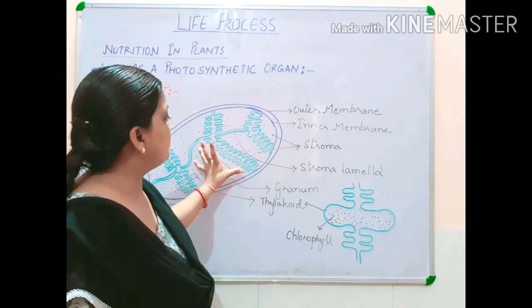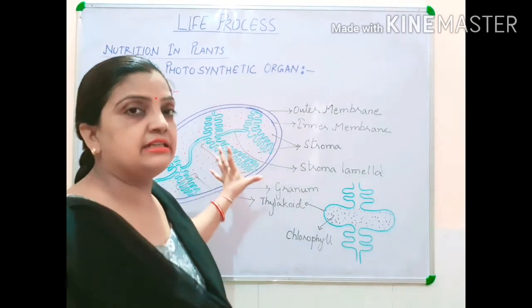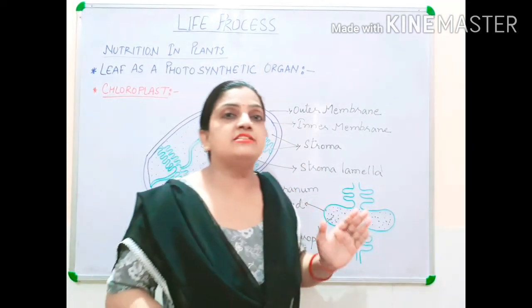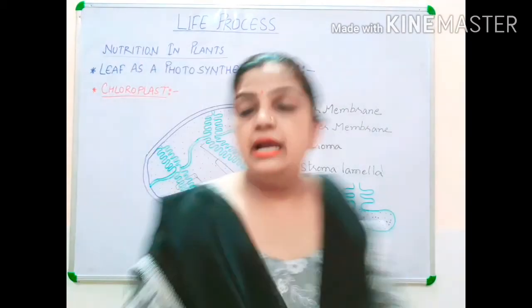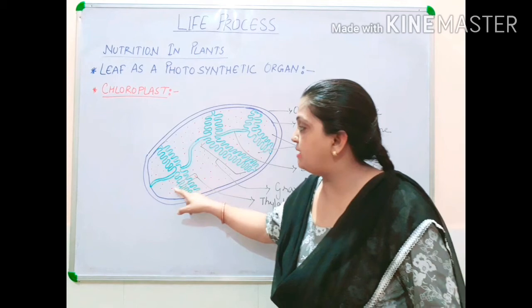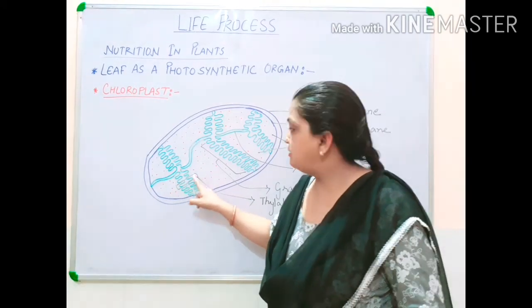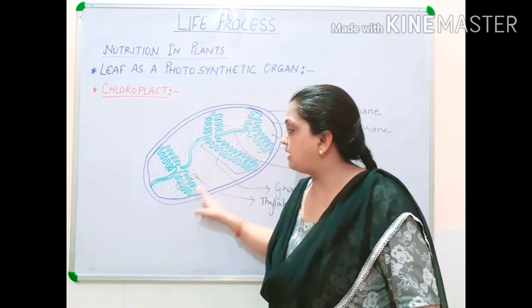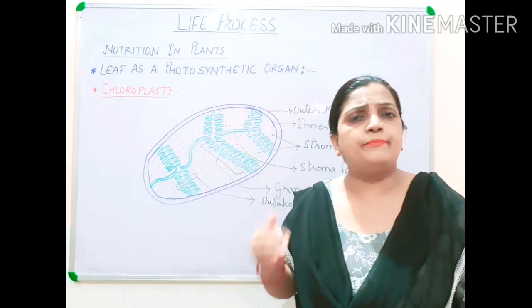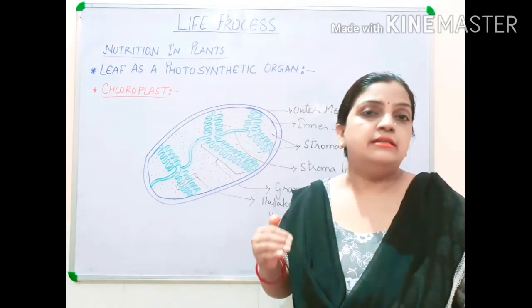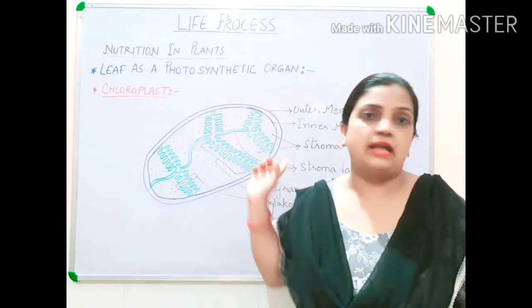Children, this is one granum, and one granum contains at least 100 thylakoids. This one granum is made up of one thylakoid, then a second thylakoid, then a third. Similarly, approximately 100 thylakoids make one granum.